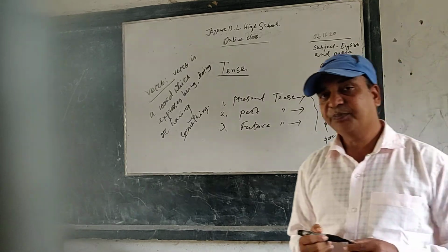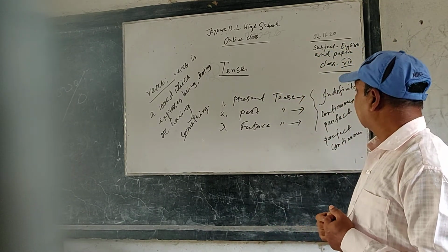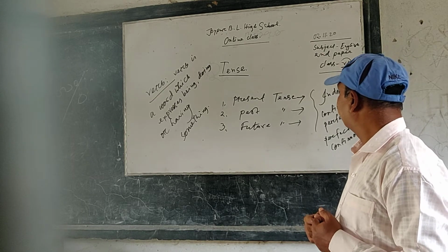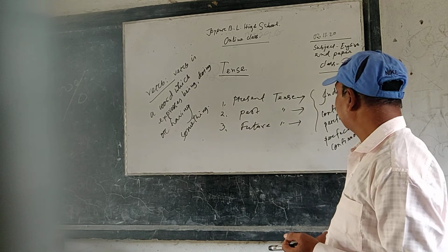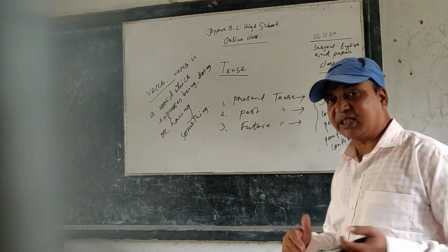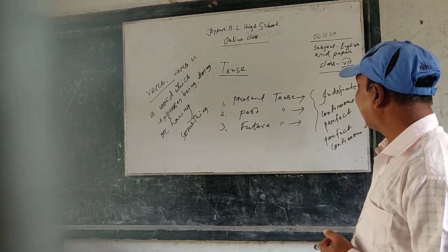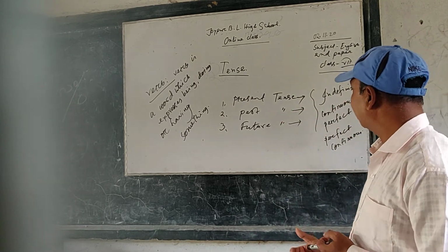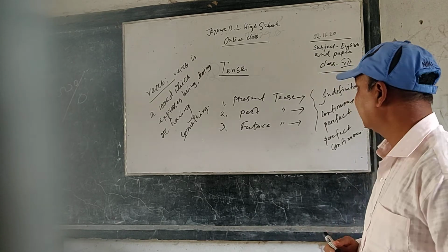Present tense is in four types, past tense is also in four types, and future tense is also in four types.